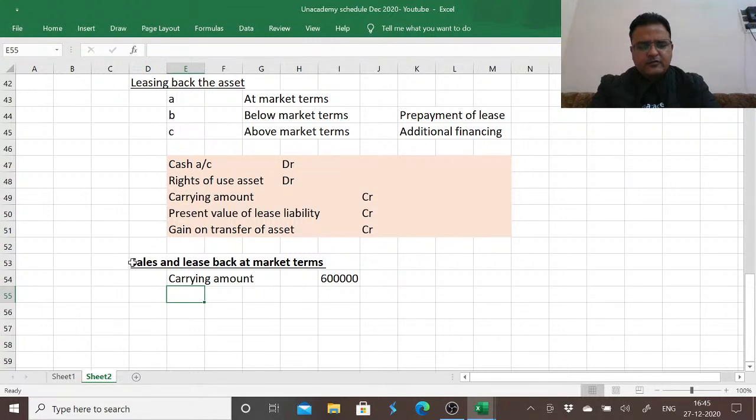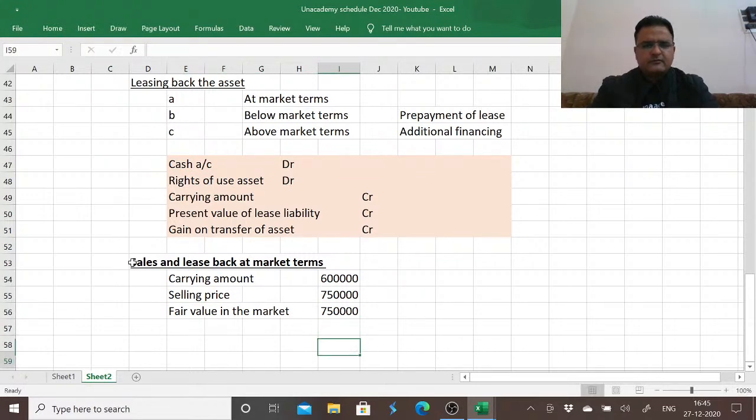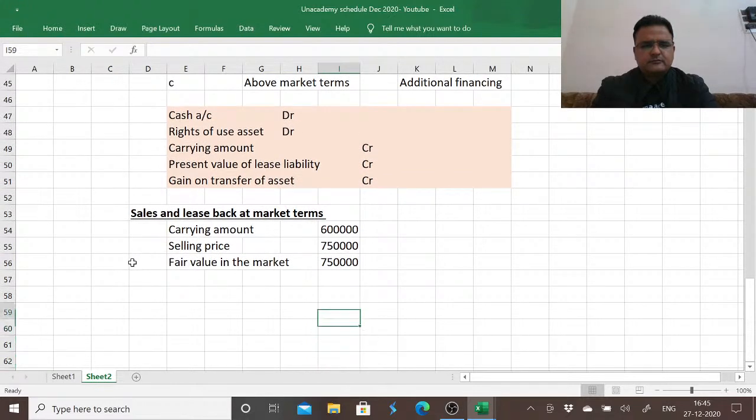This is sold for, selling price of the asset is 7,50,000. Fair value in the market is 7,50,000. So this is being sold at market terms.